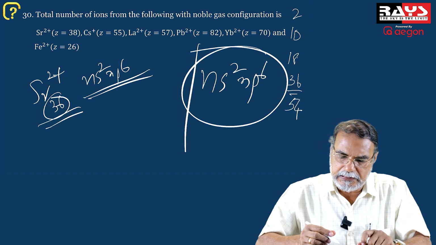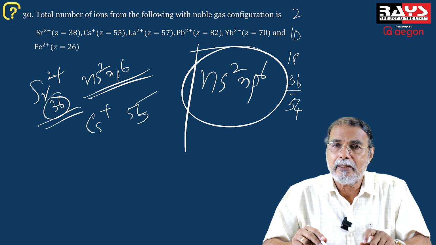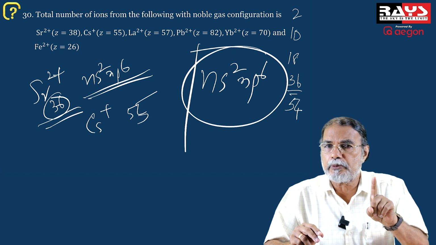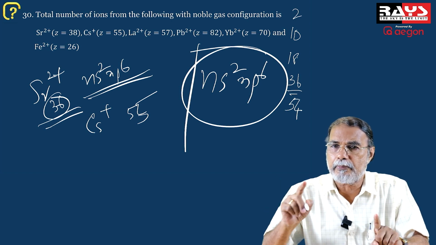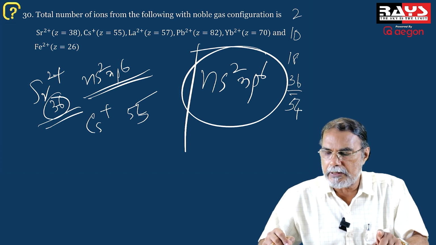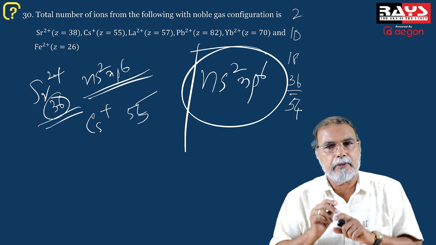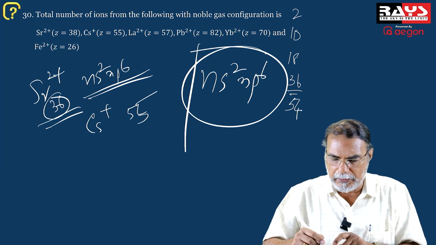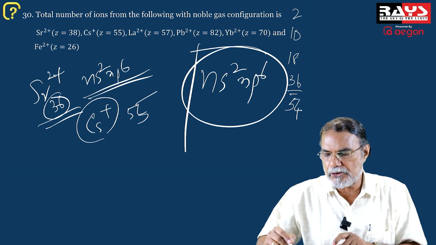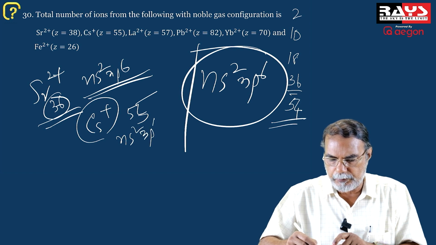So is the case with the cesium plus, Cs plus, atomic number is 55. It is given, and you know that it's an element in the first group of the periodic table. So when 1 electron is lost from it, it will have 54 electrons, and the 54 electrons is same as the 54 electrons in the inert gas. So the atomic number 54: helium, neon, argon, krypton, xenon. Okay? So 54 electrons in Cs plus is similar to a xenon configuration. That means it also has the ns2np6 configuration.